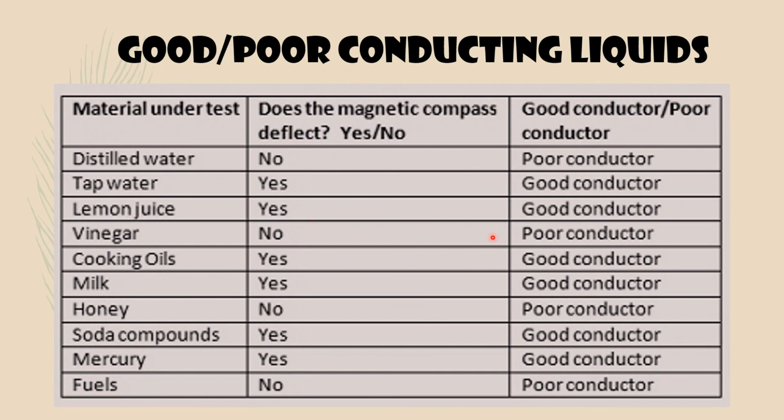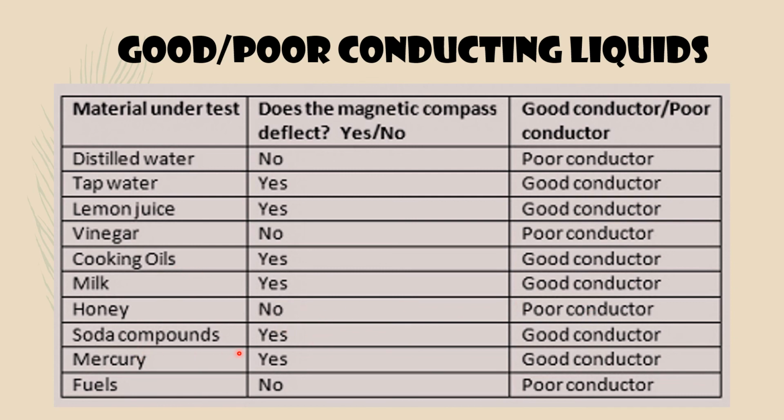We can say that vinegar is a poor conductor. Cooking oils show magnetic compass deflection, yes, and that is a good conductor. Milk is also a good conductor. Honey doesn't show any magnetic compass deflection, so that is a poor conductor.